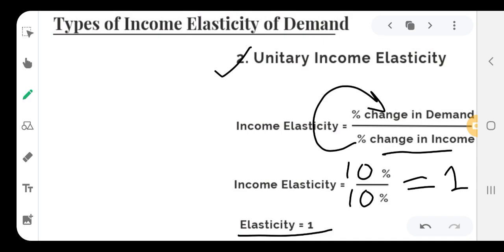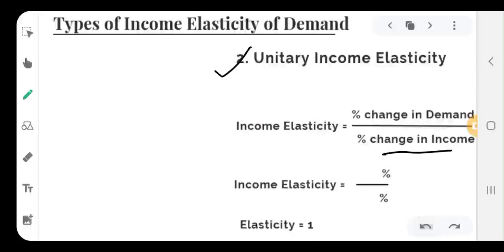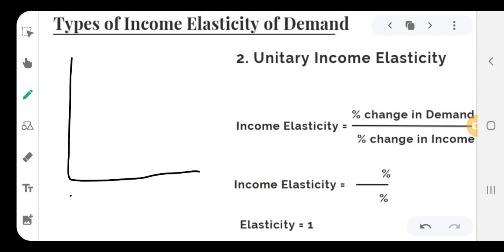With the help of the diagram, I will explain this unitary income elasticity. Now we will see how the diagram of this unitary income elasticity is. Here, OX axis and OY axis.